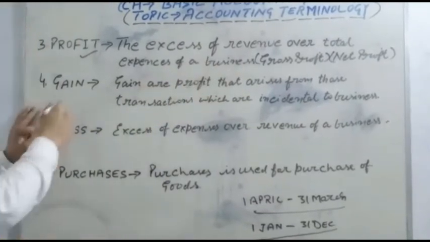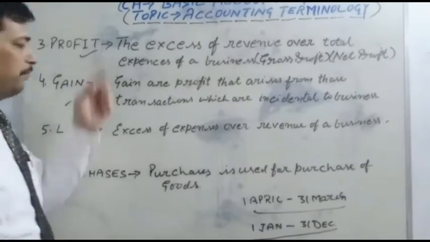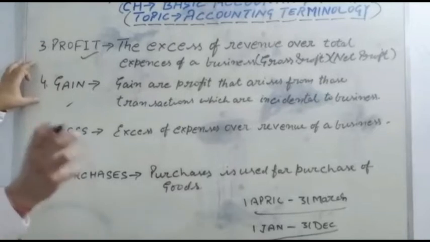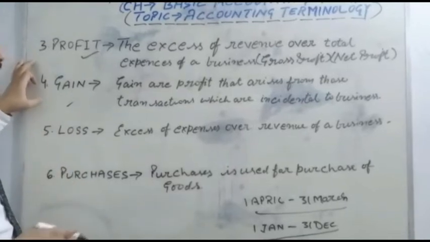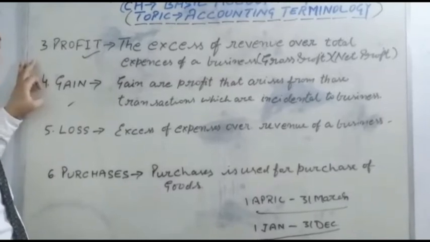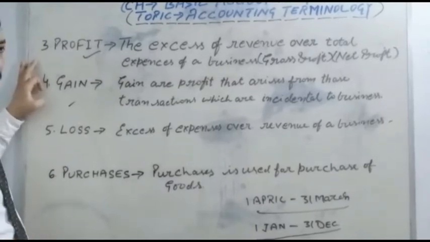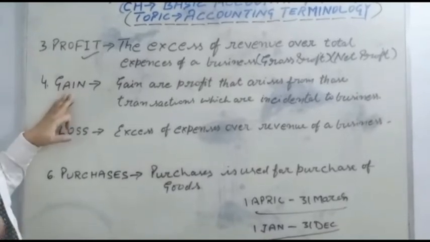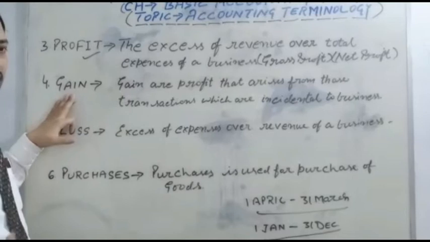Next is gain. Profit and gain are both elements of the business. Profit we receive regularly during the accounting period, when we do some activities in the business. But gains are not received regularly.